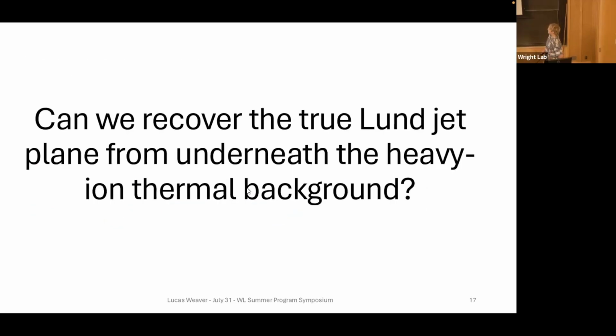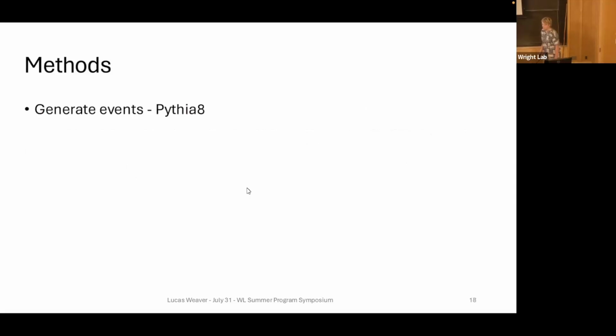So that brings me to the question for my project. Can we recover the true Lund jet plane from underneath the heavy ion thermal background? What this requires is a place where we have a set of particles and we know which particles are background particles and which particles are jet particles. We don't have this in data because that's where we're trying to figure this out.